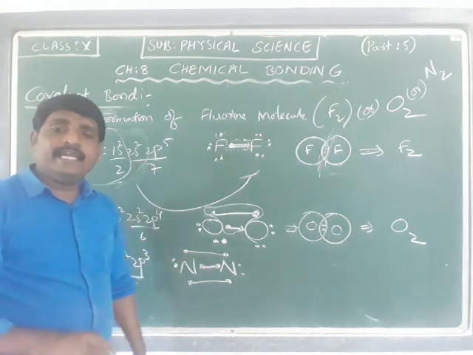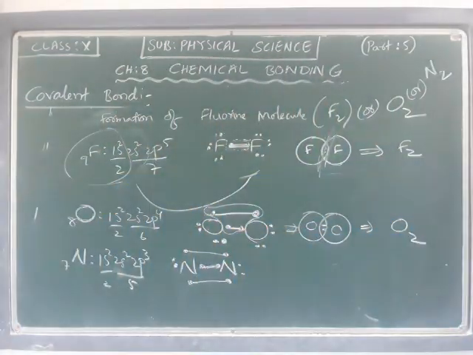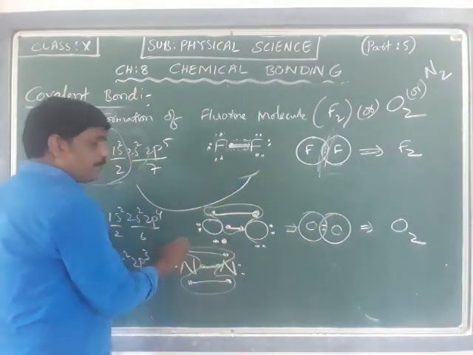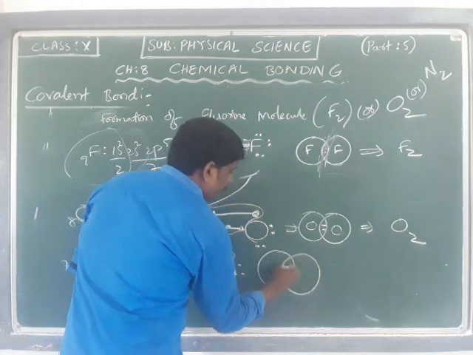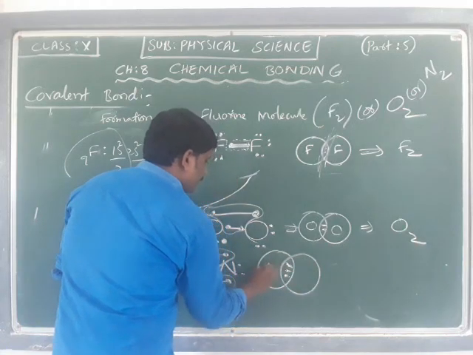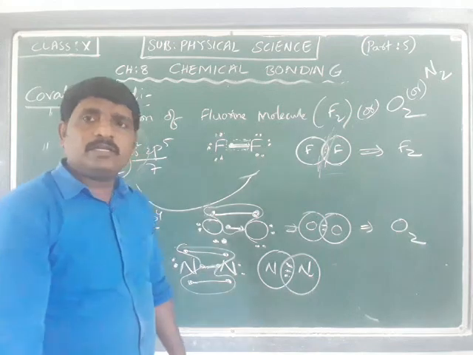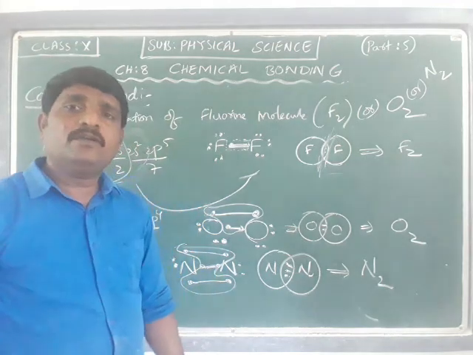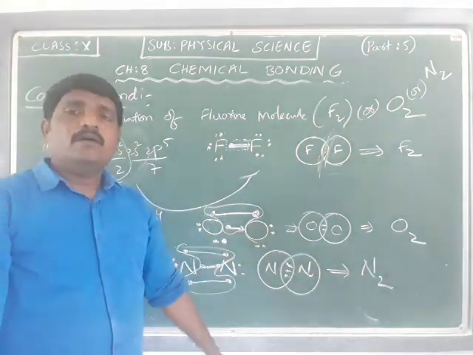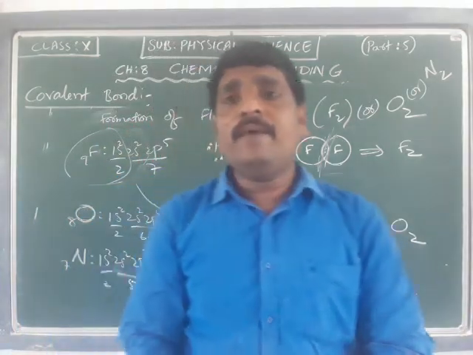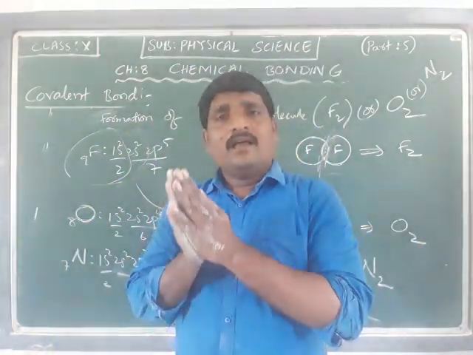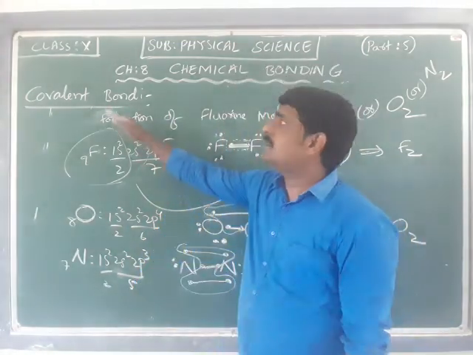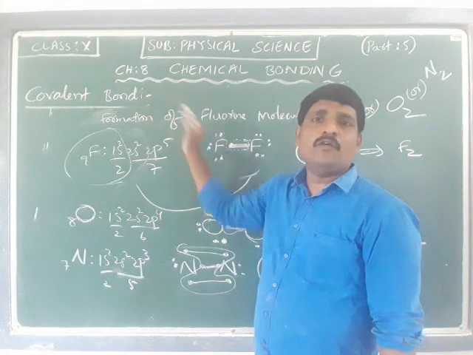They possess the octet by mutual sharing of electrons, and this mutual sharing is responsible for a triple bond. Okay, a triple bond between nitrogen and nitrogen, and for nitrogen to exist in the diatomic molecular state as N2. So this is about the formation of molecules of similar atoms by the concept of covalent bond.